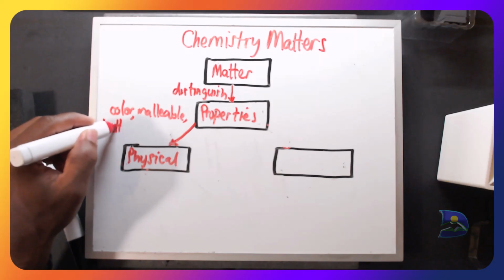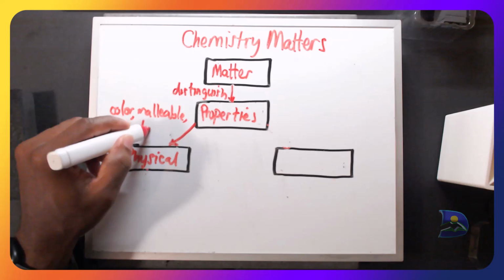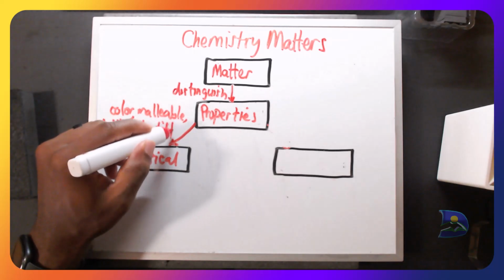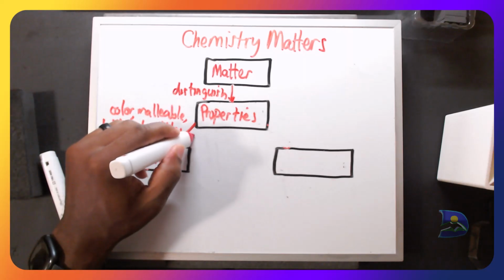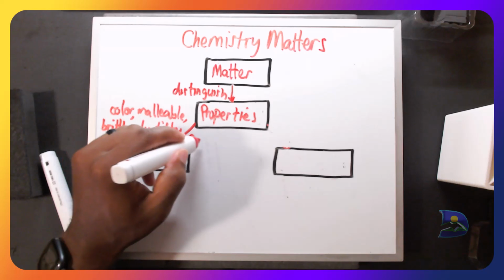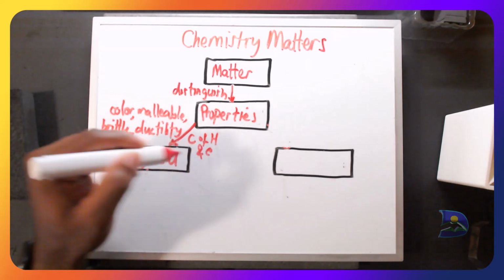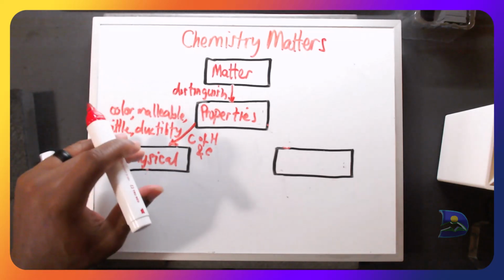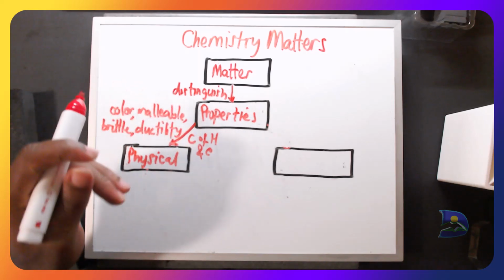Also we look at ductile in terms of how you can make it into some kind of a wire-looking form, and many more things, like for example, is it a good conductor of heat and electricity. All those are things that we need to consider when it comes to the physical look of a particular matter in terms of differentiating it.